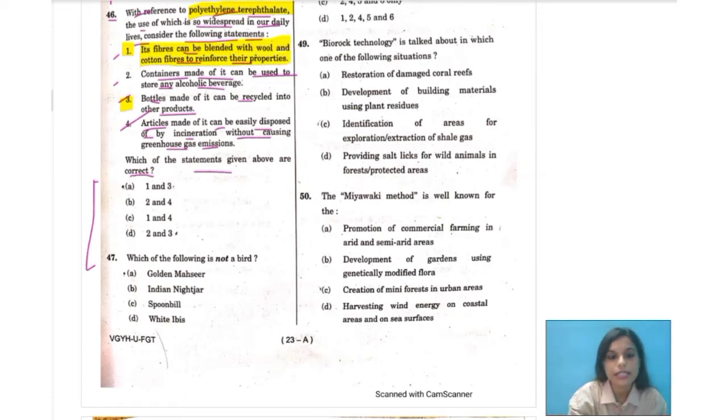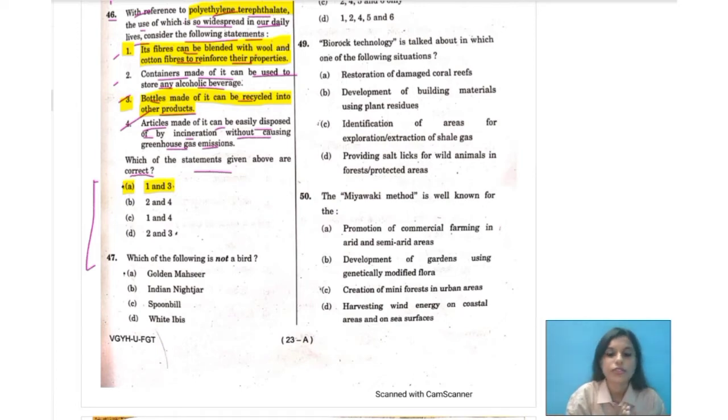This is a correct one. And the third one, that is bottles made of it can be recycled into other products, is another correct option. So your correct option would be A, that is number 1 and 3.